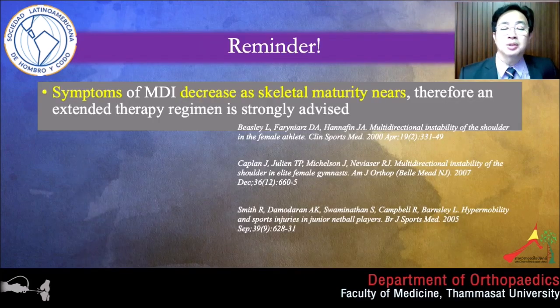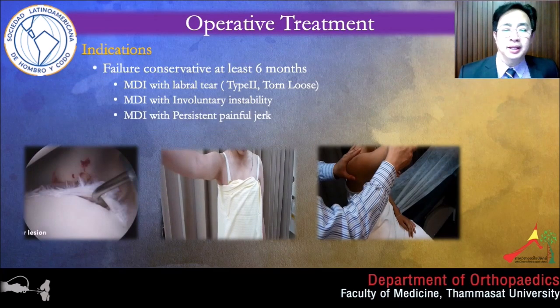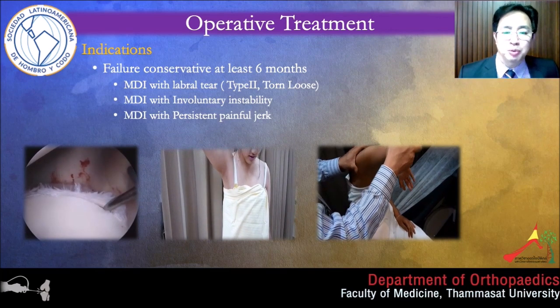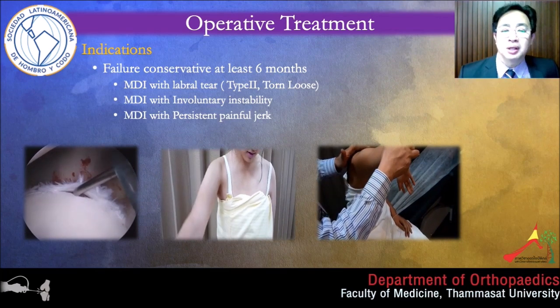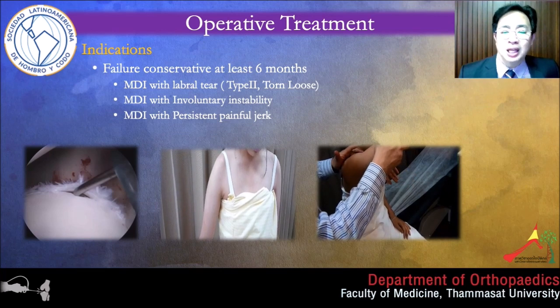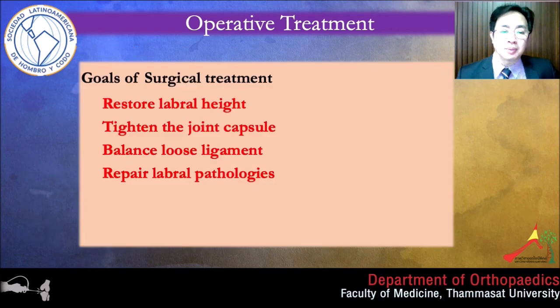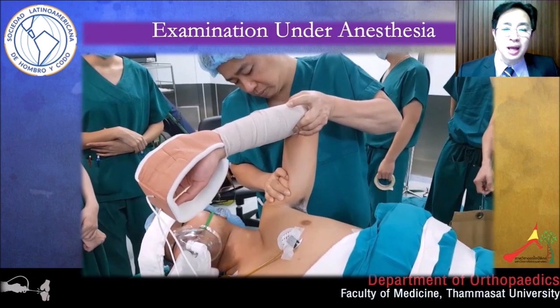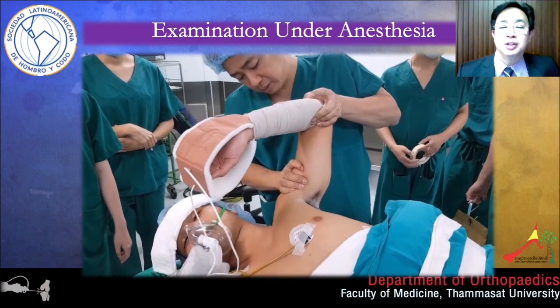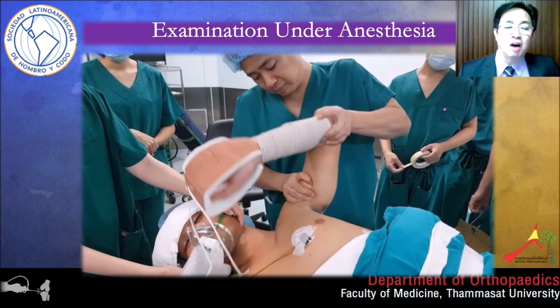A lot of studies show that MDI in the young may improve over time, so initial conservative treatment is always advised. The indication for surgery is failed conservative treatment of at least 6 months in MDI with labral tear, with involuntary instability, or with persistent painful jerk. The goal of surgical treatment is to restore the labral height, tighten the joint capsule, balance loose ligaments, and repair the labral pathologies. Examination under anesthesia is important to determine the degree and direction of the dislocation.